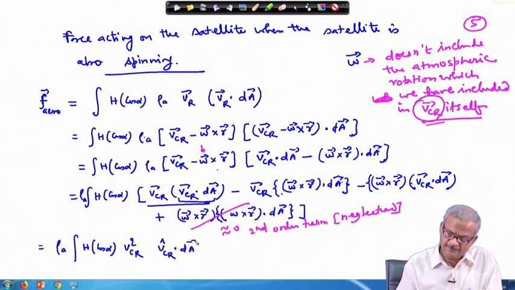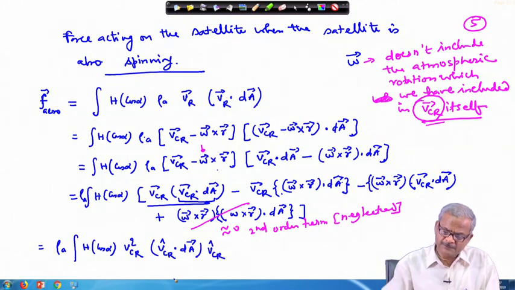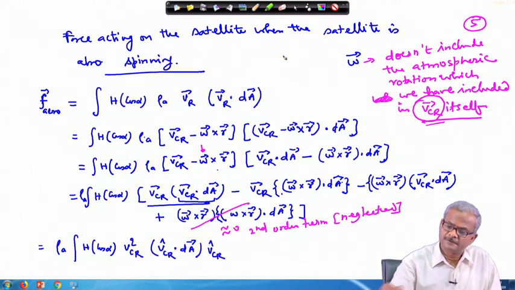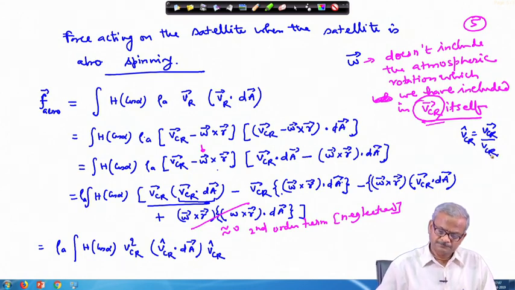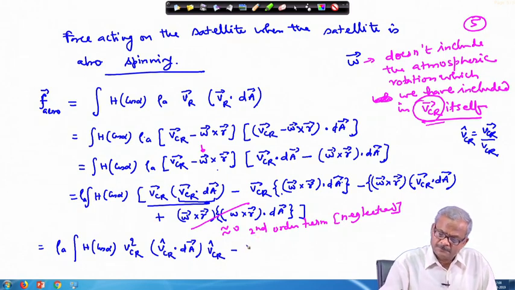This is the unit vector VCR, which we are defining as this, minus then the quantity here.